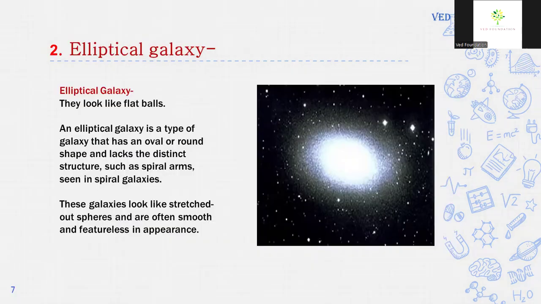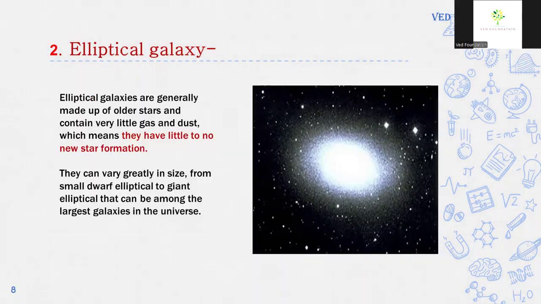Next type of galaxy is elliptical galaxy. Its shape is elliptical, means oval-like shape. An elliptical galaxy is a type of galaxy that has a oval or round shape and lacks the distinct structures such as spiral arms seen in spiral galaxies. These galaxies look like stretched out spheres and are often smooth and featureless in appearance.